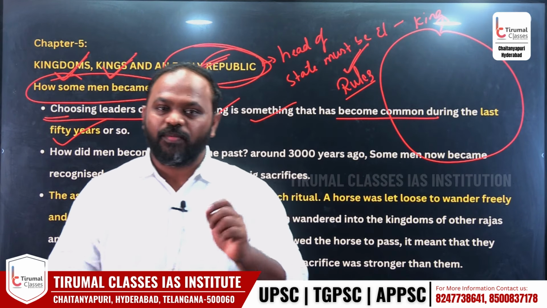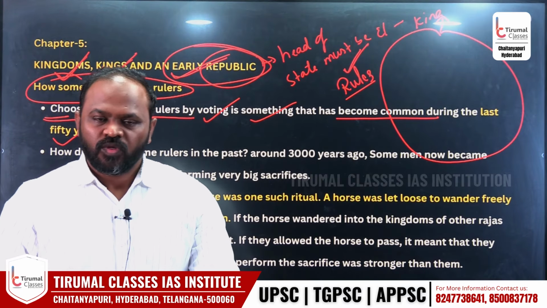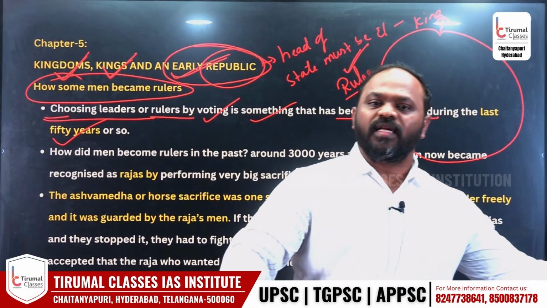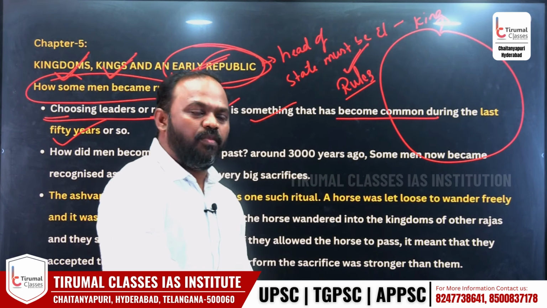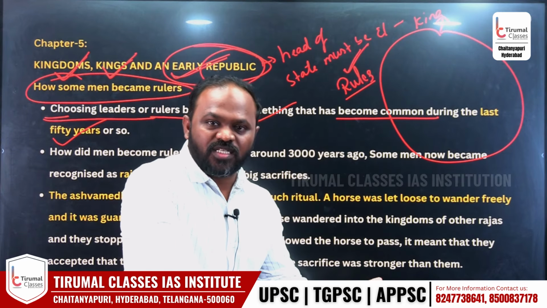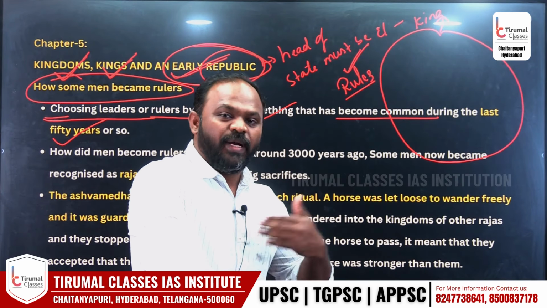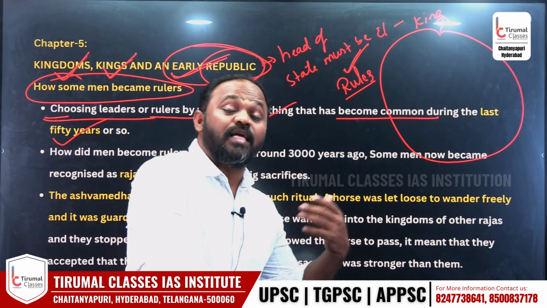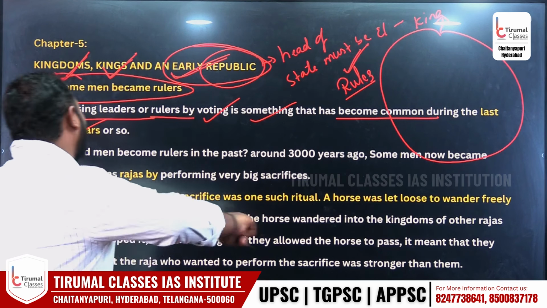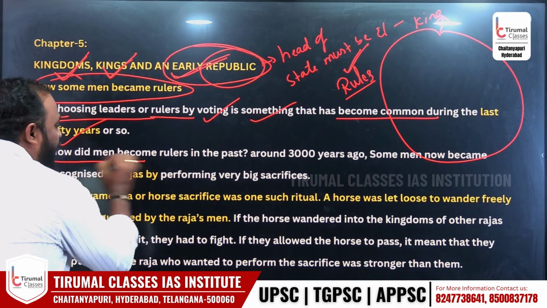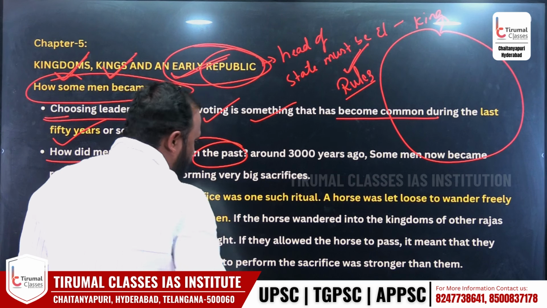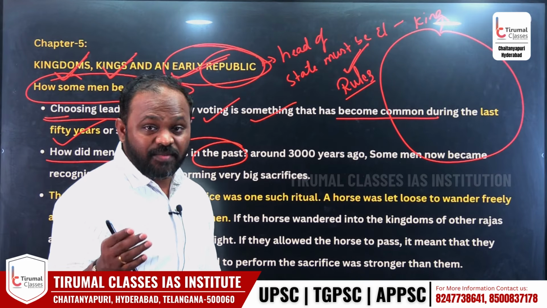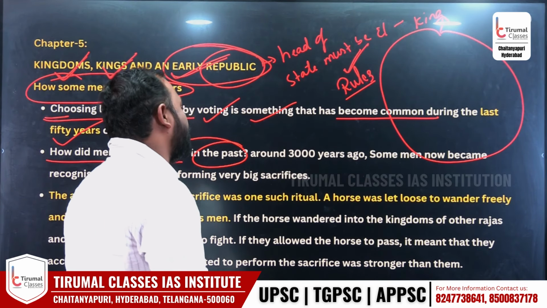But during British time, what was the process? During medieval time, what was the process? And ancient time, prehistoric time, how did someone become ruler? Present is elections, but in the past, before British, medieval, ancient, and prehistoric times, how a man became a ruler is very important. Look at this: how did a common man become a ruler in the past? Past means medieval times, ancient times, prehistoric times as well.